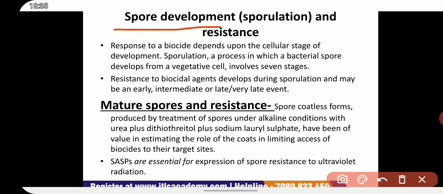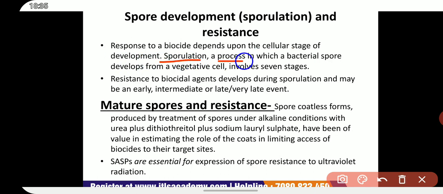Spore development, that is sporulation, and resistance. Response to a biocide depends upon the cellular stage of development.